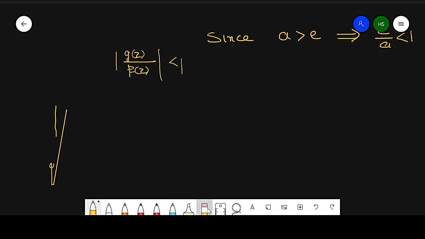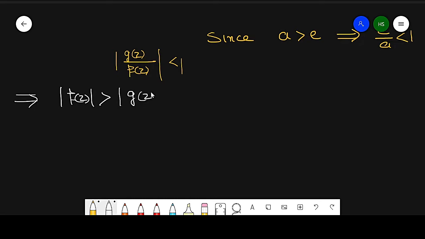If we get this, then by Rouché's theorem, modulus of f of z is greater than modulus of g of z on the circle modulus of z equal to 1.